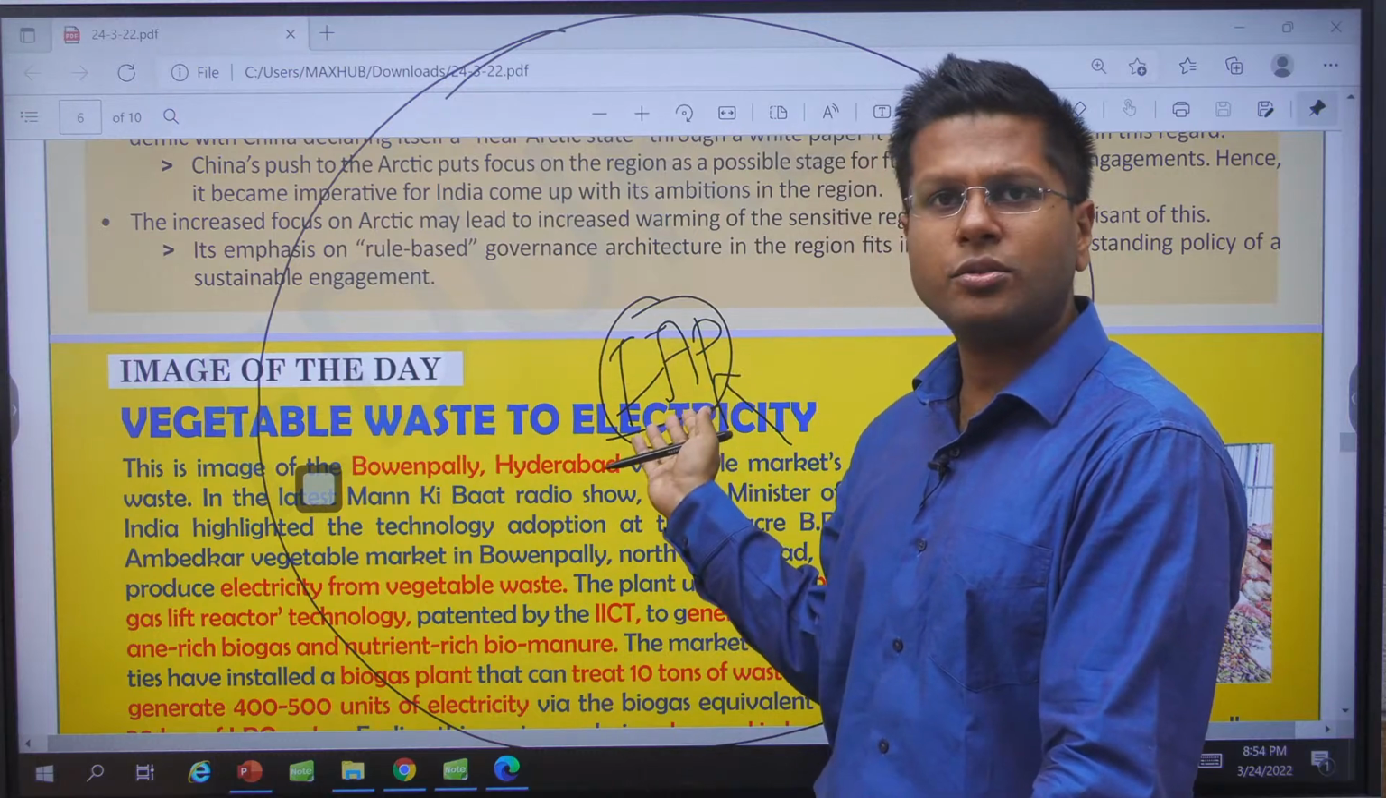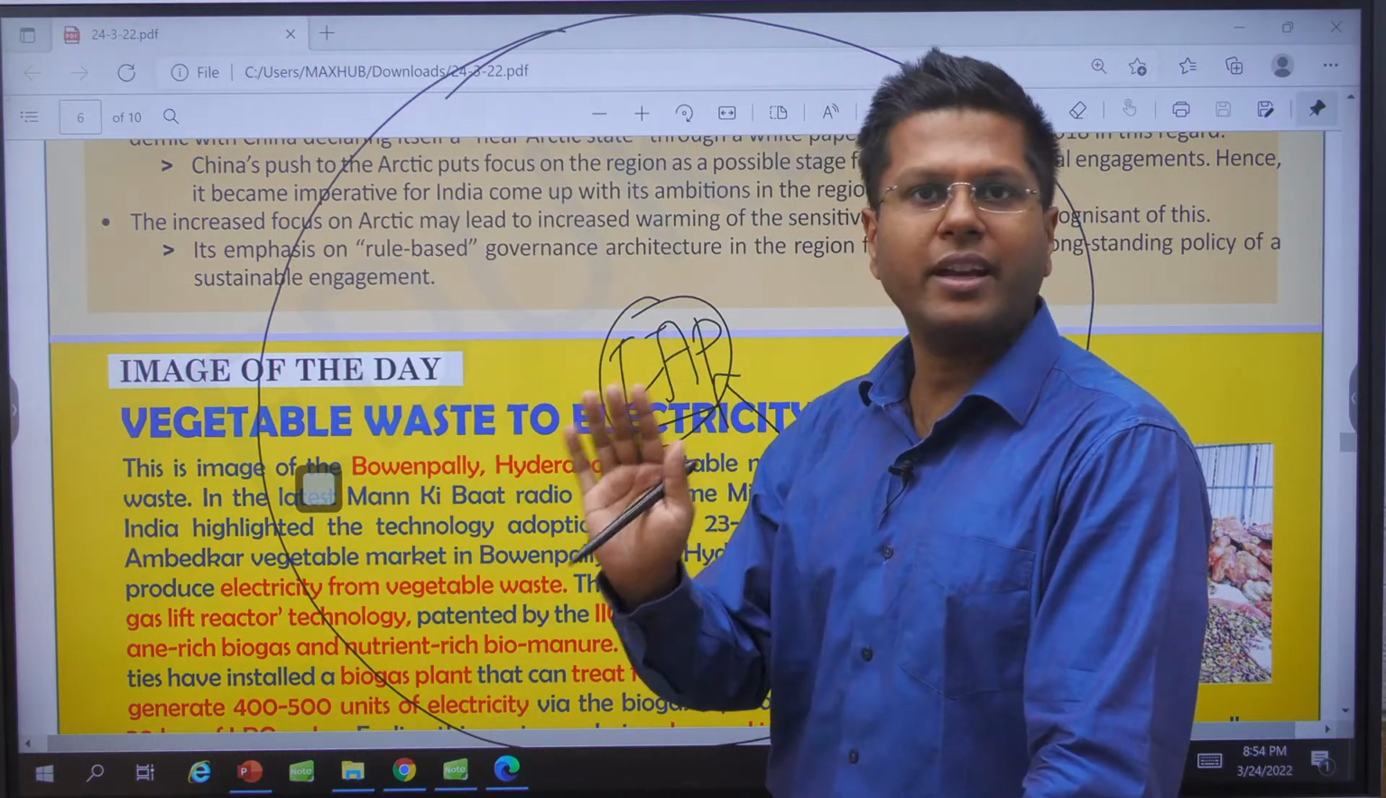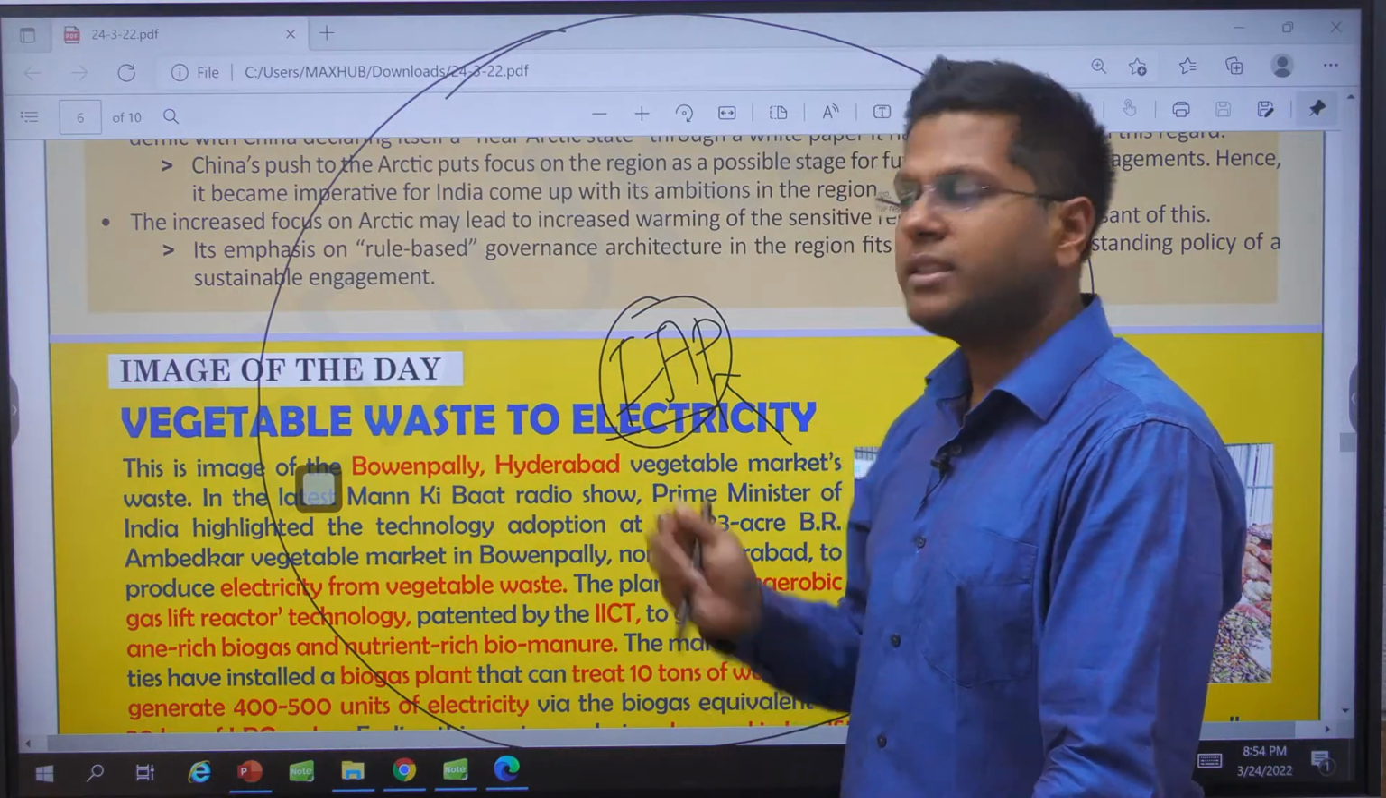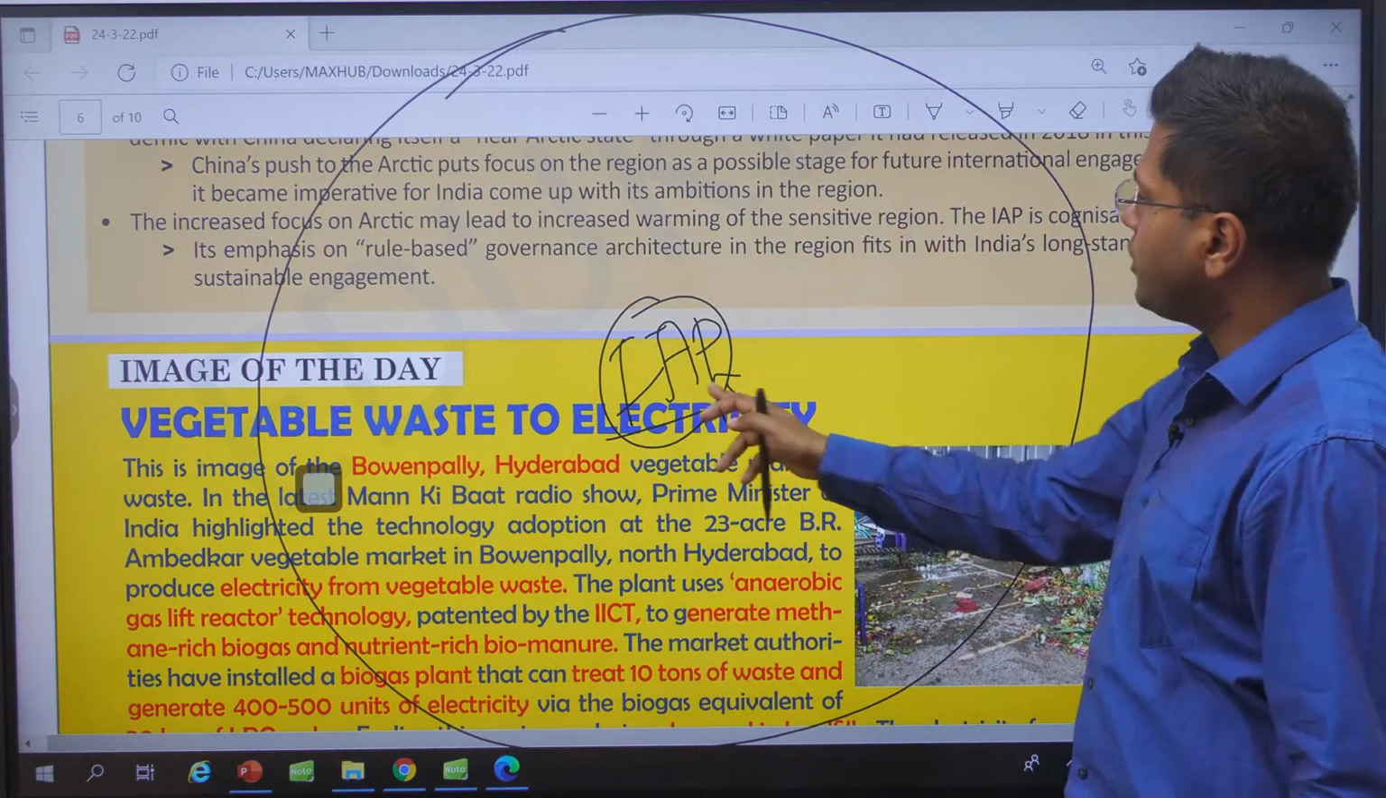Talk about the Arctic region, no? We've already got logistics exchange agreements with Japan, Russia, Australia, and the Philippines. So this is how India is trying to get into the Arctic.